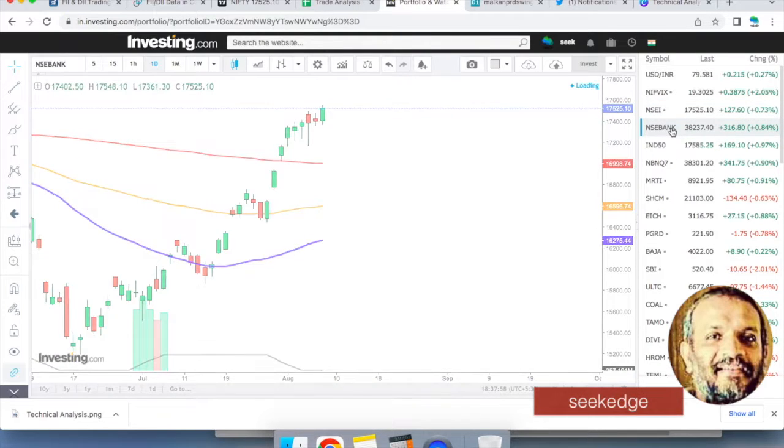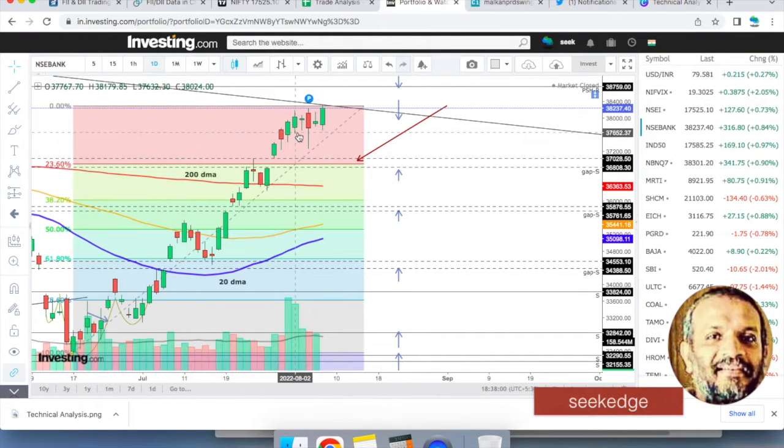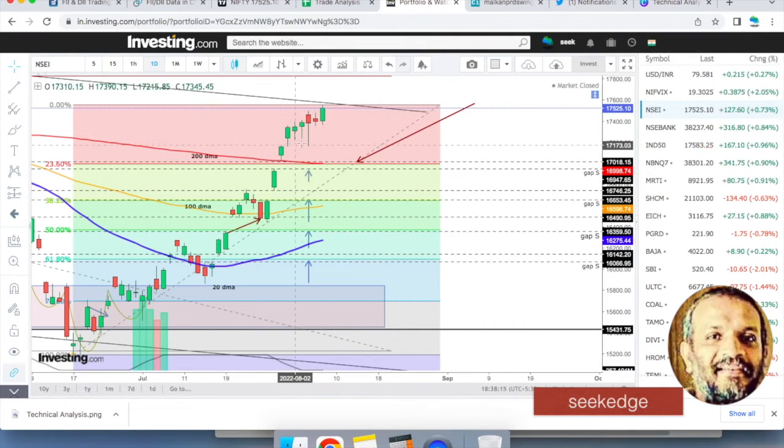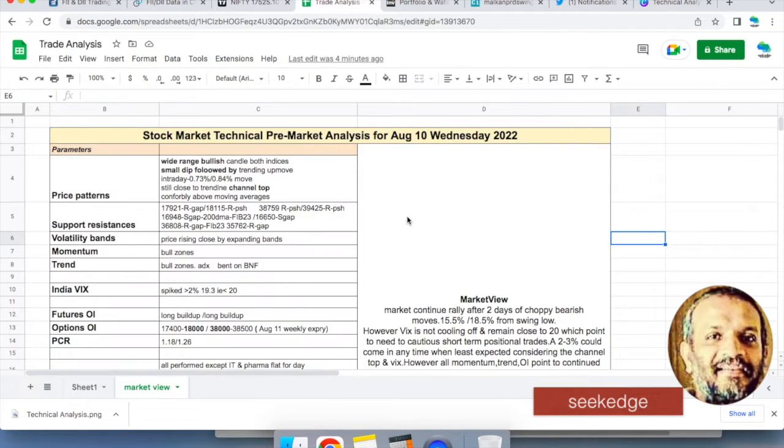Same happened on Banknifty also. Look at the candle. The candle actually engulfed the previous candles, multiple previous candles, except the hammer one. So after some consolidation that happened for 3 days, two days of that were bearish on Nifty, now we have a breakout, kind of a small breakout that has happened again today. So market is not in any mood to slow down.